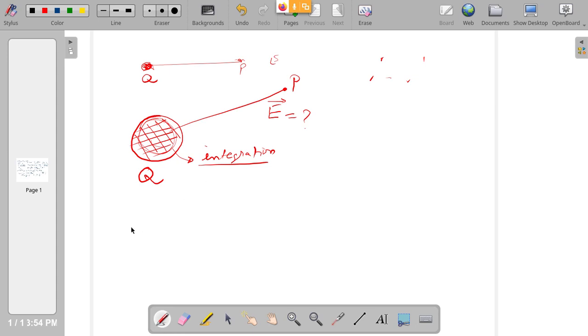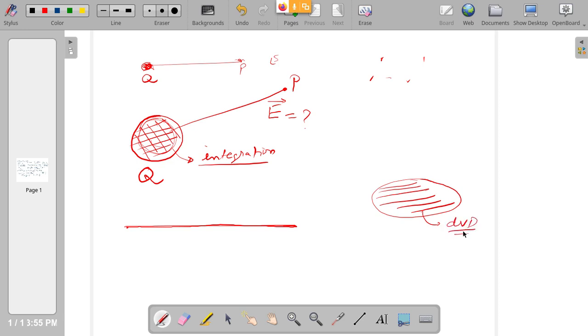Correct. So suppose it is a line charge, again we have to do integration. Suppose it is a sheet of charge or a circular disk of charge, like your compact disk, CD or DVD. Let us say our DVD is fully charged with a surface charge sigma. What is the electric field at a point due to the surface charge? Then also we have to do integration.